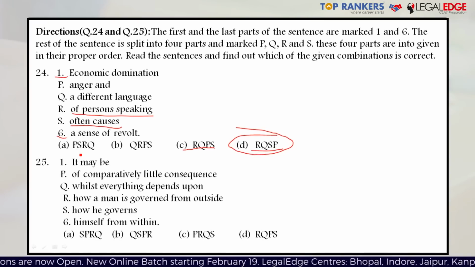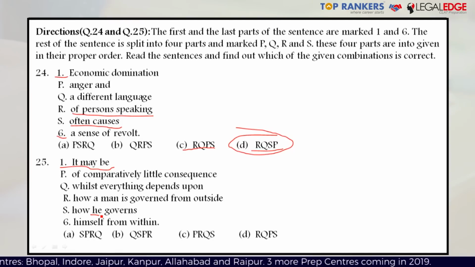Moving on to the next question, question 25. In this case, for sentence 1, there could be multiple options which can come right after it. For example, it may be of comparatively little consequence, makes sense. It may be whilst everything depends upon, still makes sense. It may be how a man is governed from outside, makes some sense. It may be how he governs, does not make much sense because there is a pronoun he here, whose antecedent has not been described so far. So S might not follow one.